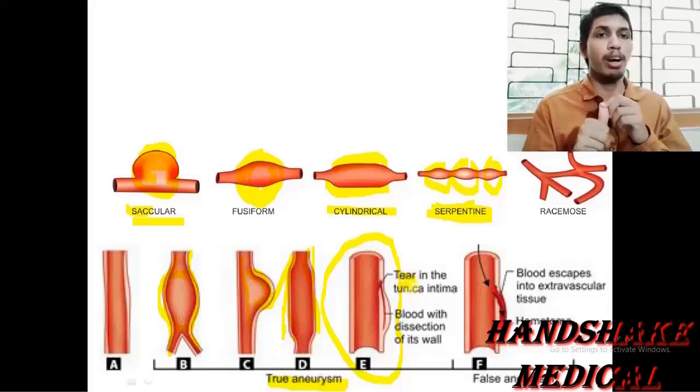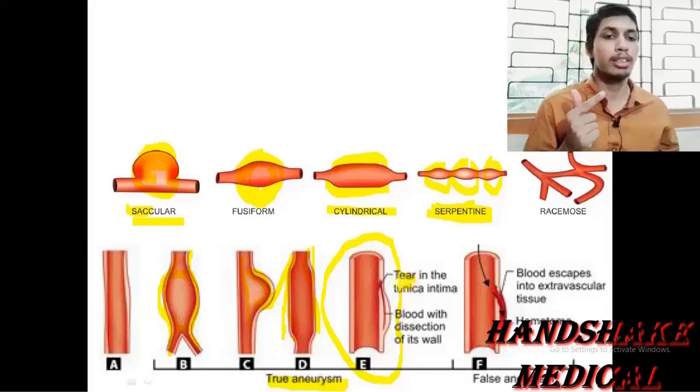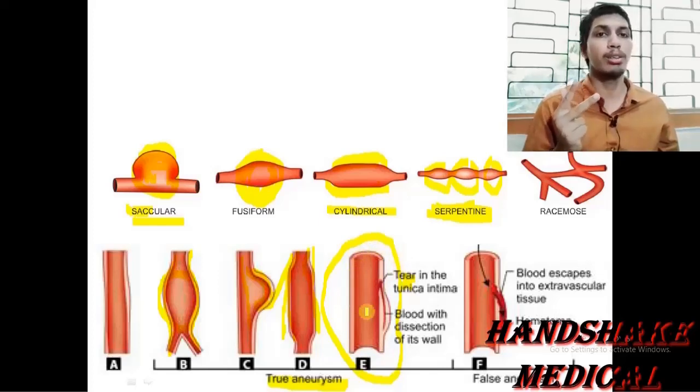So it is involved in the type of aneurysm on the basis of affected vessel wall. It is also involved on the basis of morphology, because the morphological structure of this vessel is being affected. And thirdly, it is also involved in the cause or the pathogenesis, that is, the classification of aneurysm on the basis of etiology, that we would discuss in the next slide.